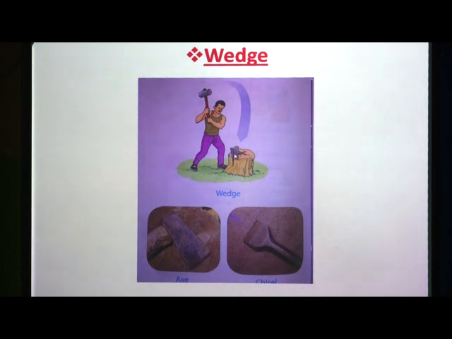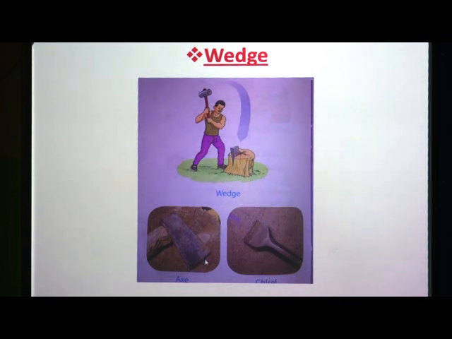Here in this picture you can see two inclined planes coming together to make a wedge. That means a wedge is made of two inclined planes joined together to form a sharp edge.